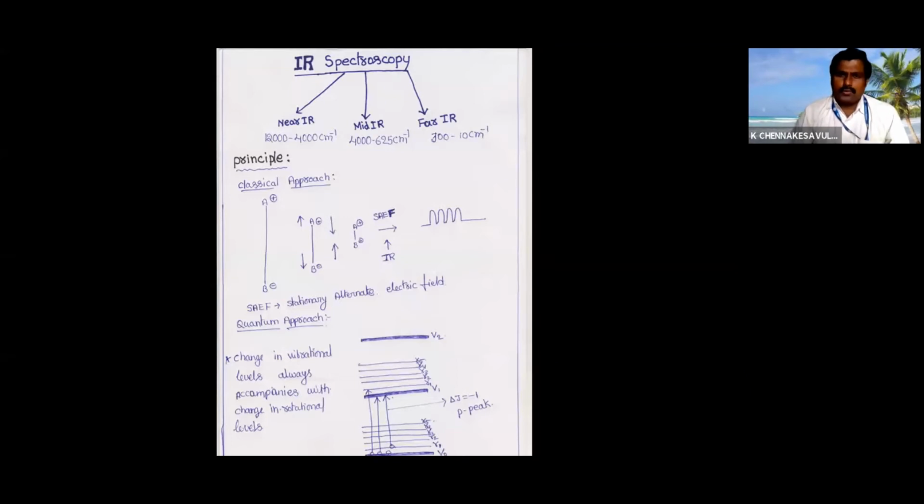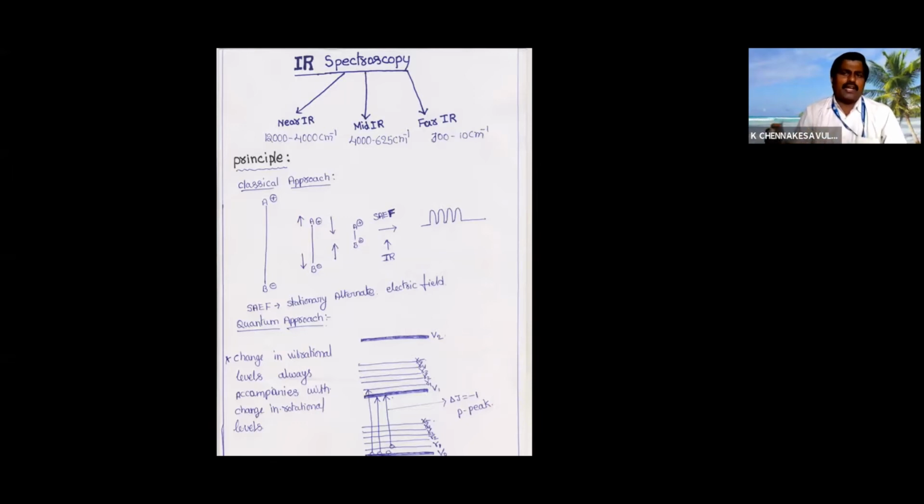If we come to IR spectroscopy, the molecules which have a dipole moment or an induced dipole moment will give the IR spectrum. That means they will absorb the IR radiation. If you send IR radiation on any organic compound, what will happen? These organic compounds will absorb the IR radiation.